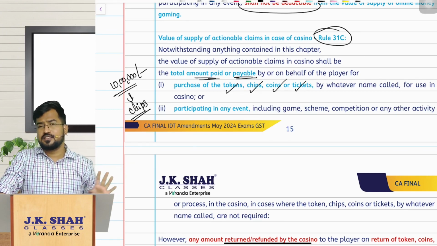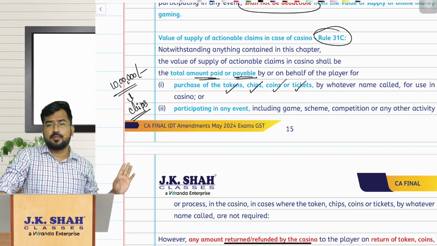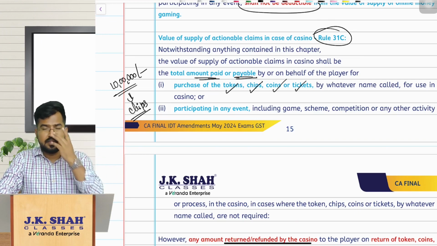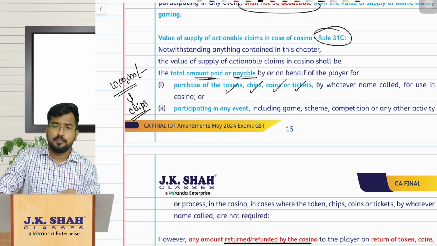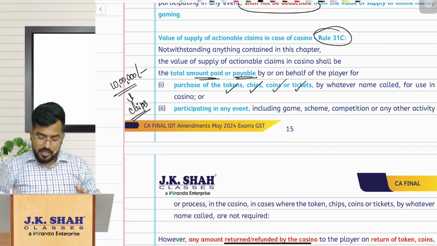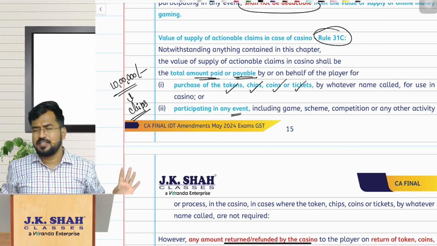No sir, in some casinos no such chips or tokens system is there. Straight away you pay the money to play the game, then the 10 lakh rupees. So whatever money you have paid or payable for buying the tokens or chips, or whatever money you paid or payable for participating in the games or any event, that will be taken as the value of supply. Very simple thing.